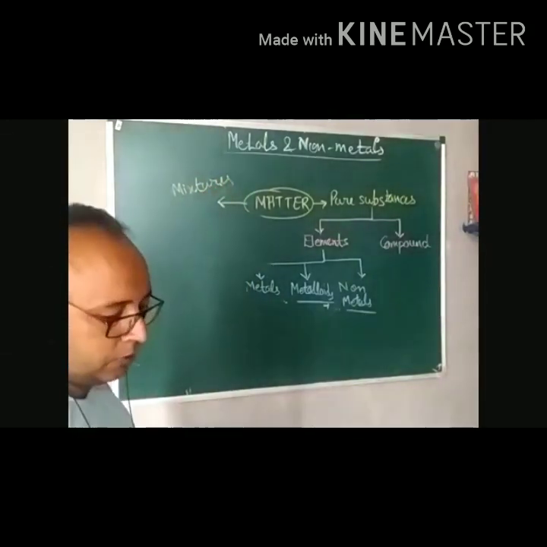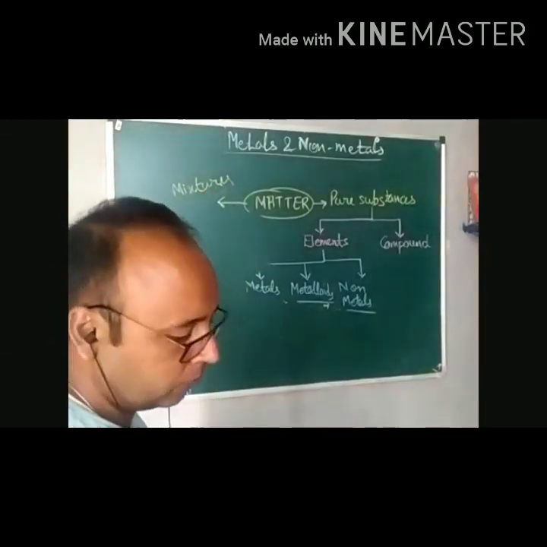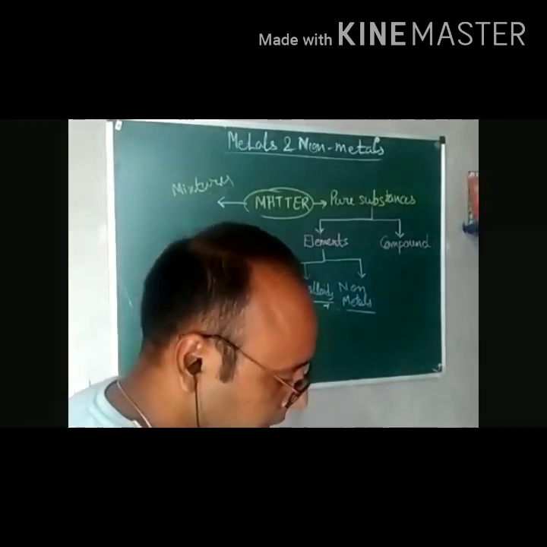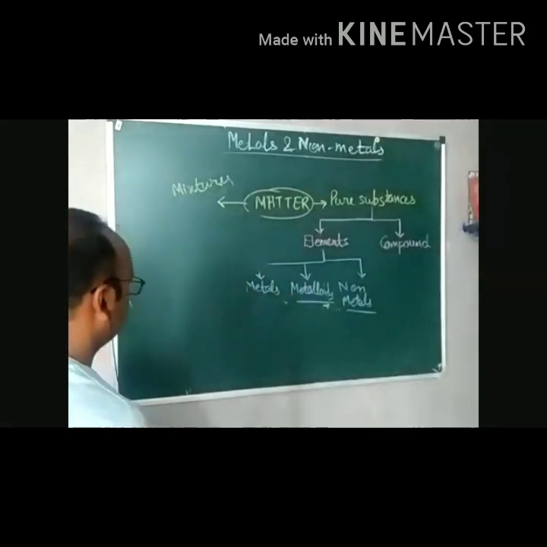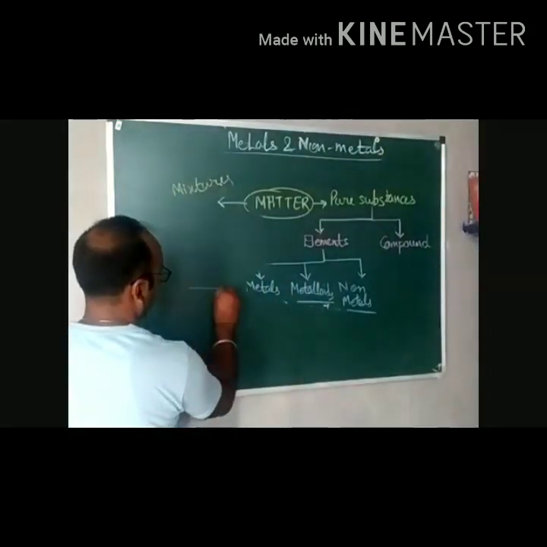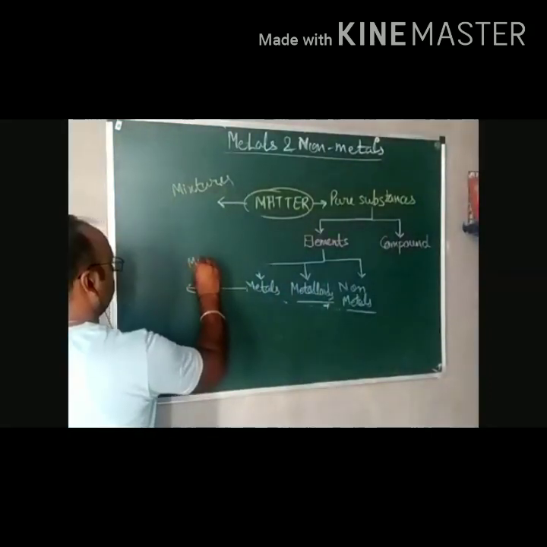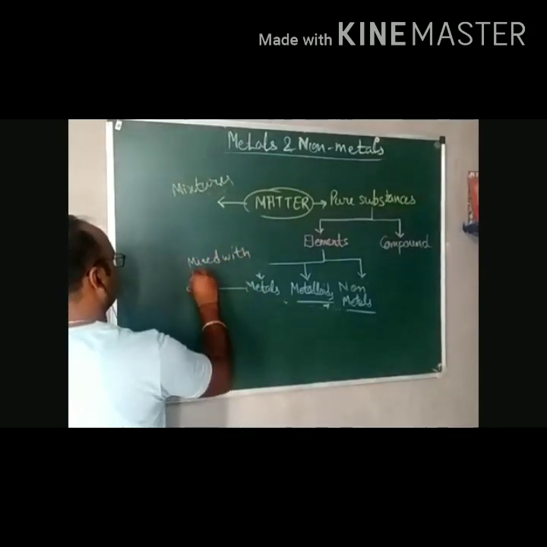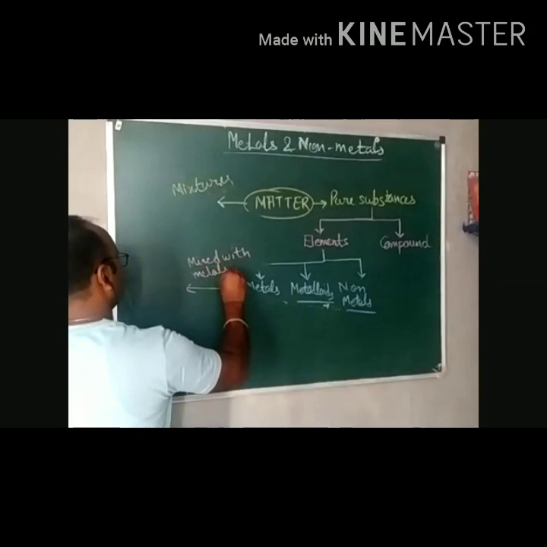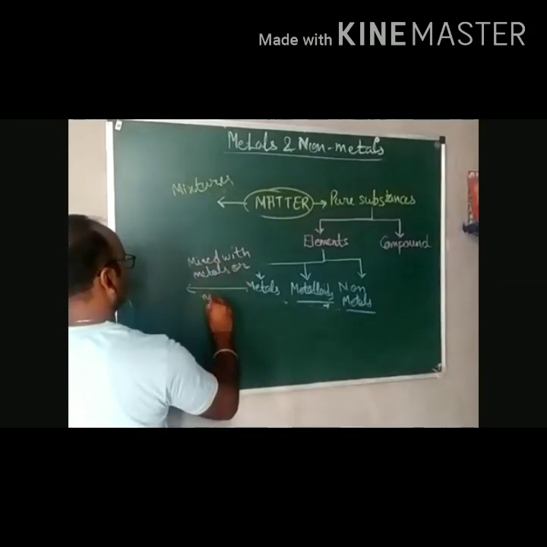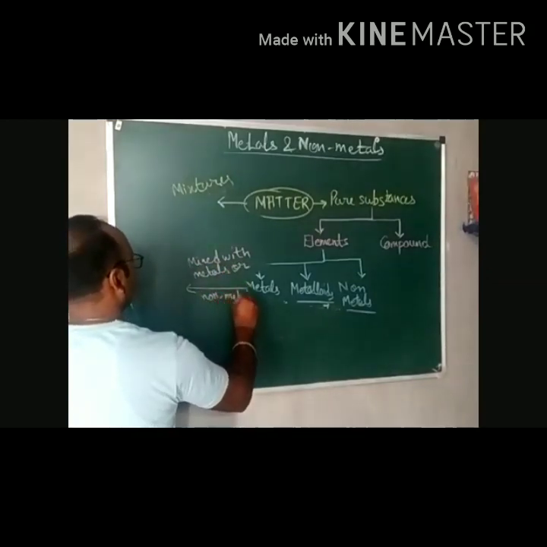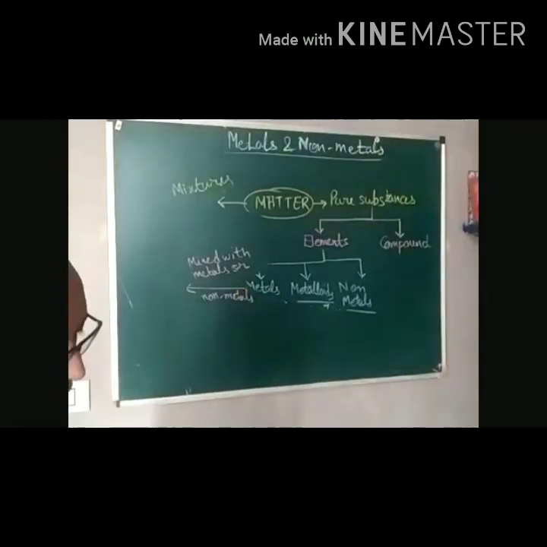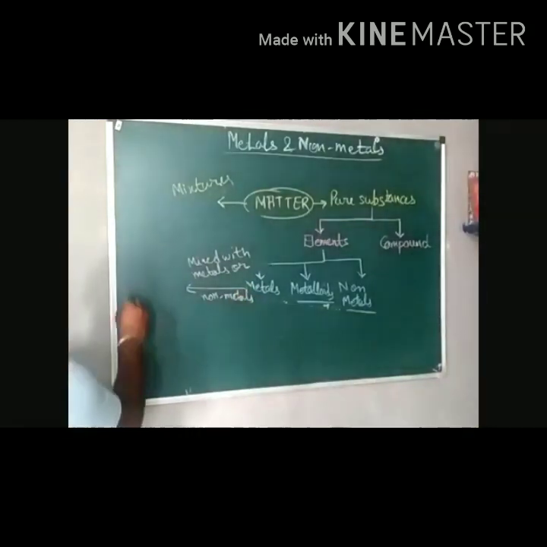So now the reaction of metals, when these metals are mixed with metals or non-metals, they form a new substance that is known as an alloy.